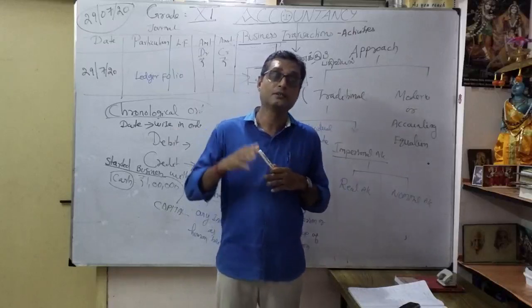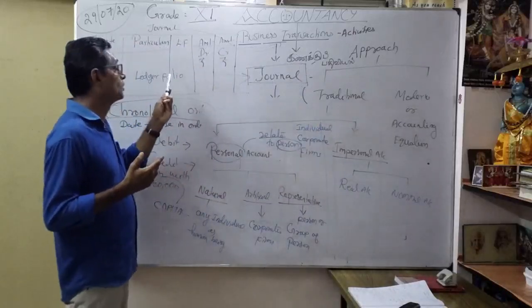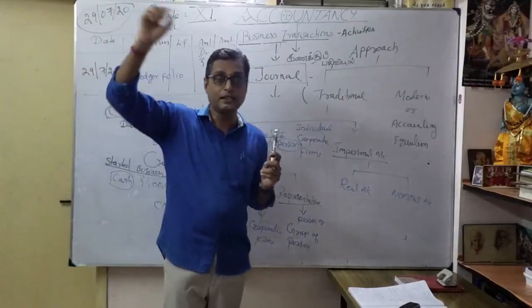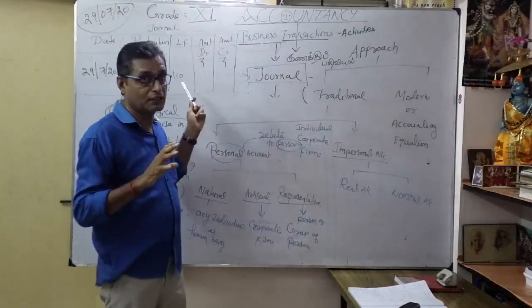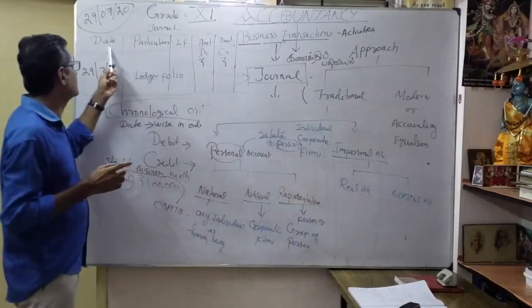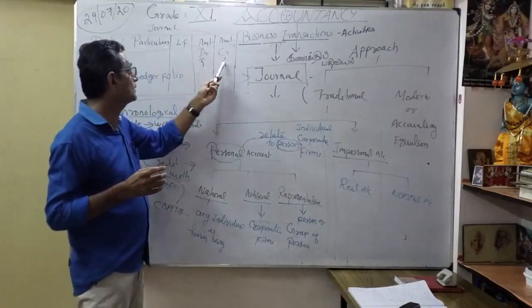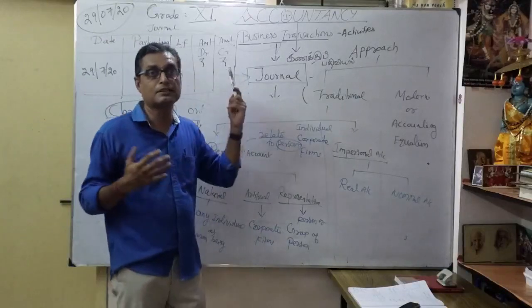But earlier you had to write manual accounts. That's why they mention ledger folio. So they had to know where my credit goes, which ledger. There you mention your page number. That is called ledger folio. Now understood the format: date, particulars, ledger folio, amount debit and amount credit. That is the journal format. So what do you mean by journal? What do you mean by journalizing?